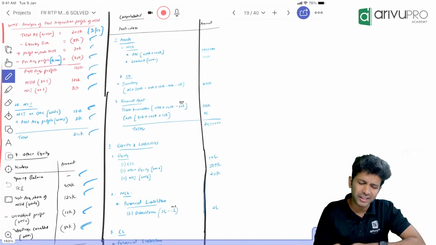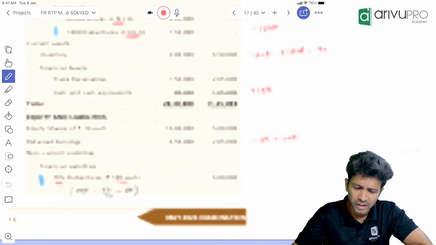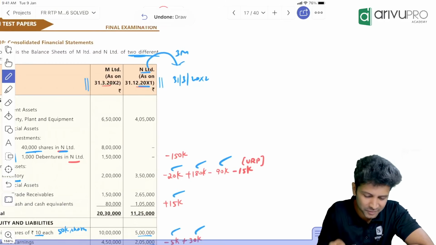Now simply take this data and prepare the consolidated balance sheet. Straightforward. In fact, this only is your balance sheet. All this plus minus if you do, it is only the balance sheet. Once again, we'll quickly go through if you want.